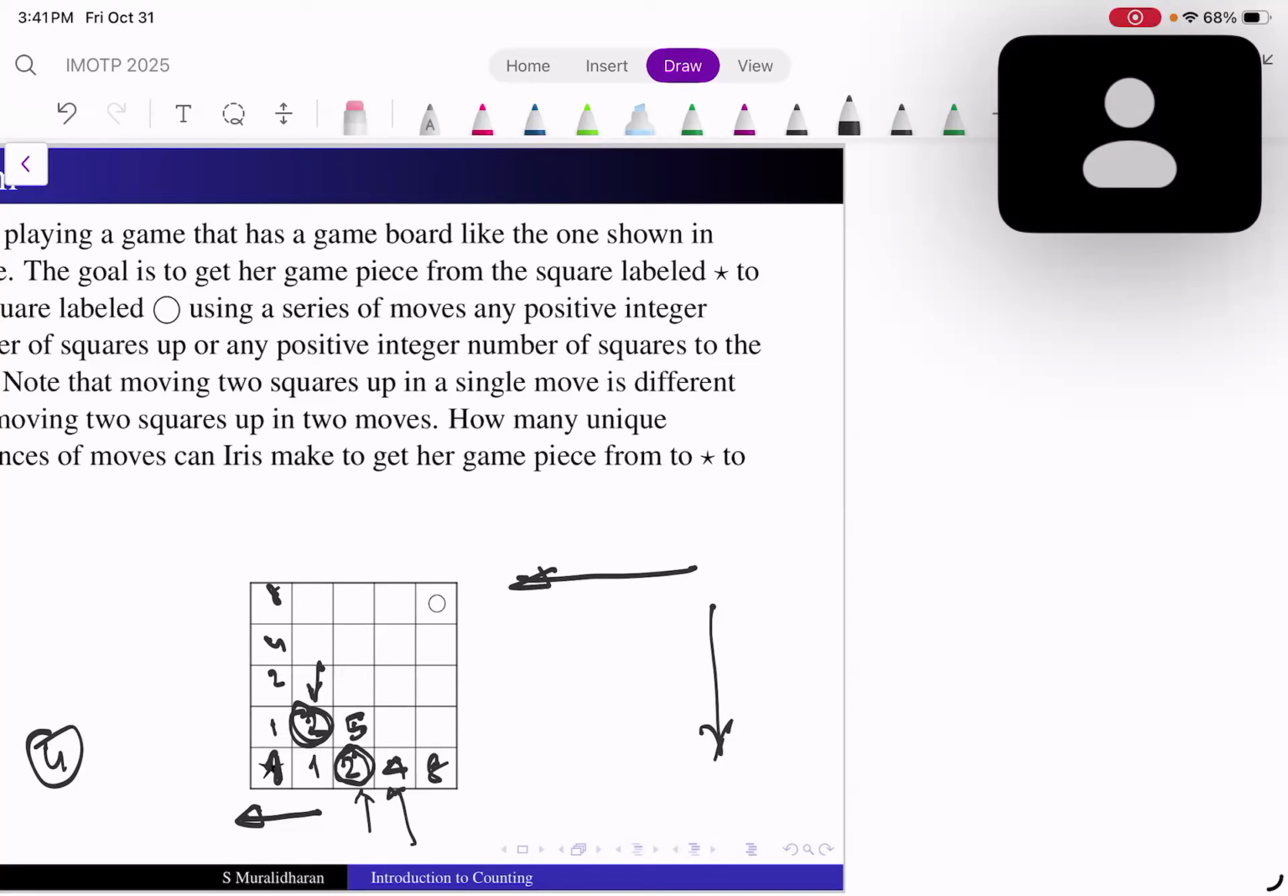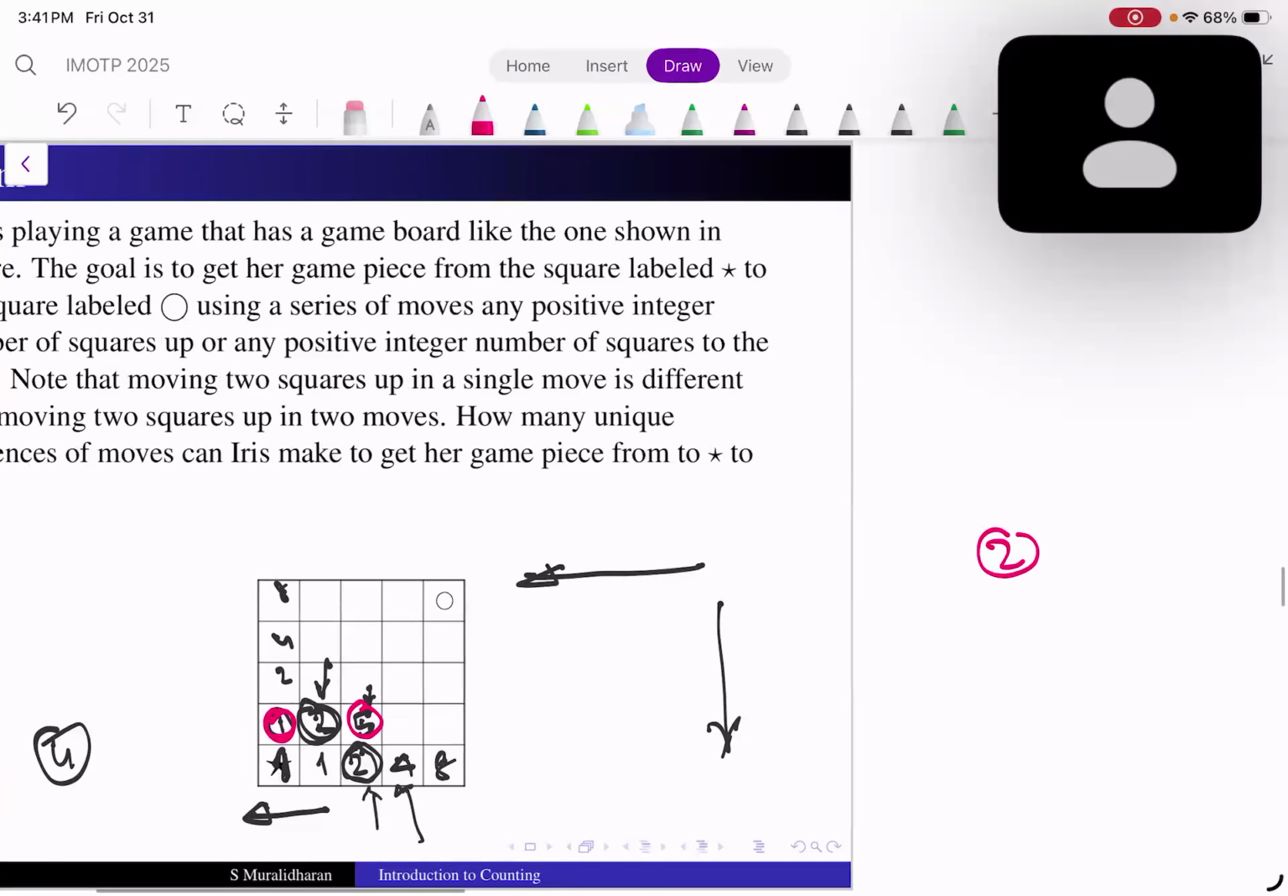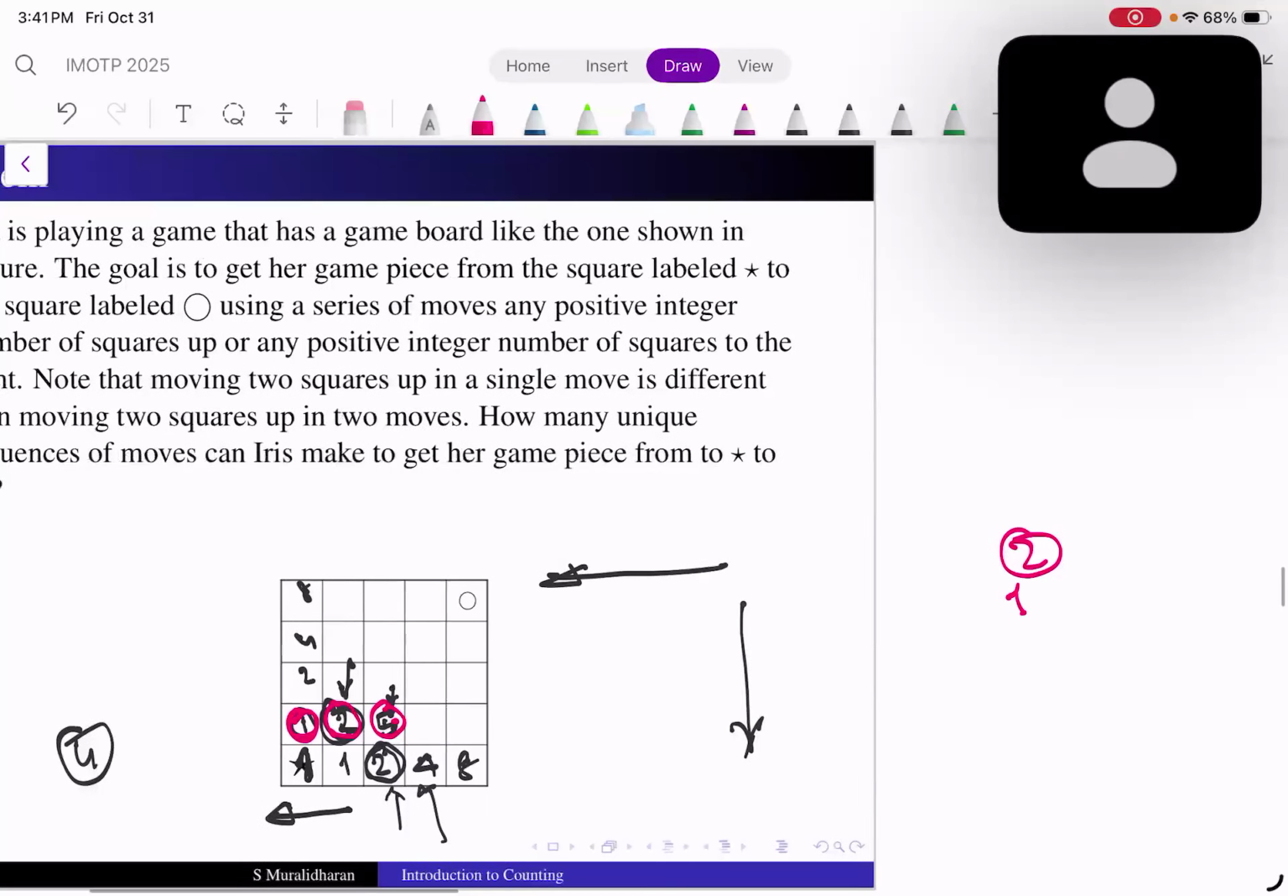Sir, I think I made a mistake here. If I reach here in one way, how many ways can I reach this place? If I reach this spot, how many ways can I reach that spot from this spot? 2 ways. So that is 2, correct? Obviously. If I reach this spot, how many ways can I reach that spot? 1 way. I added that. If I reach this spot, how many ways can I reach the other spot?